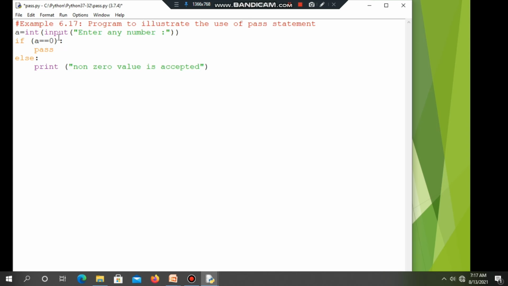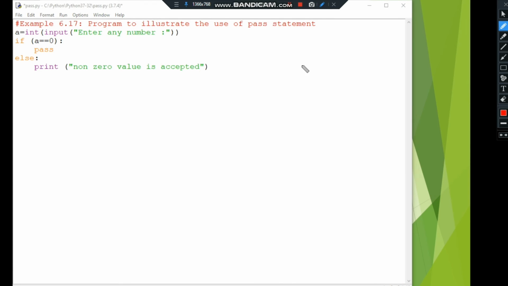If a equal to 0, when this condition is true, then it executes the pass statement. Otherwise the control transfers to the else block and prints the message non-zero value is accepted. For example, I am passing the input a equal to 5. So it checks the condition. What condition is given? a equal to 0. What is the value of a now? 5. So 5 equal to 0.